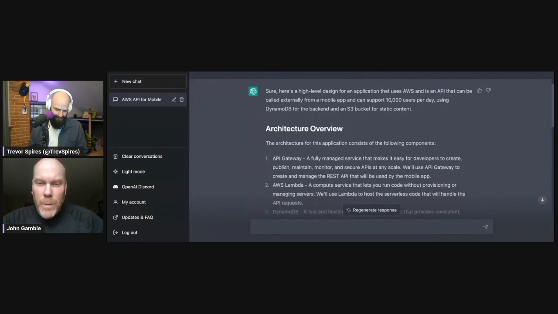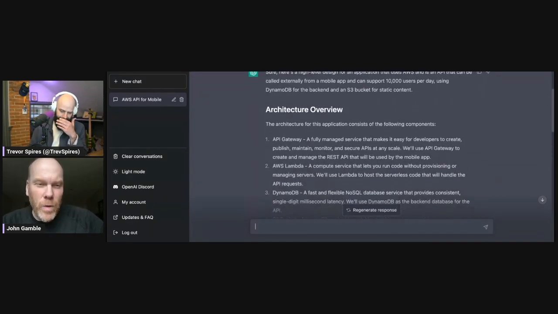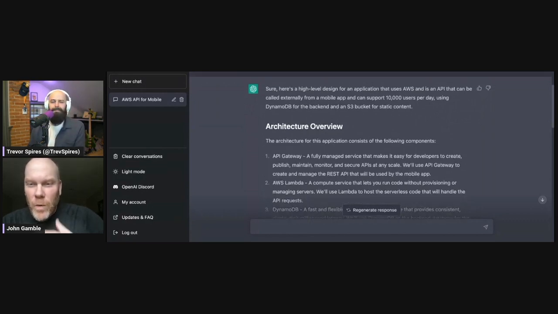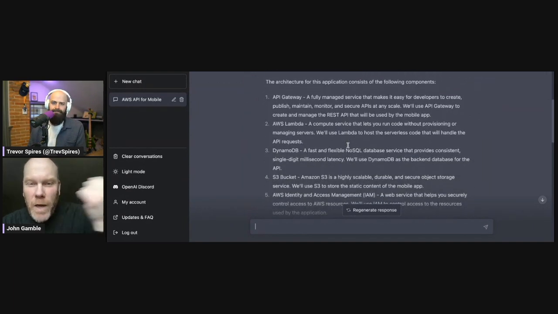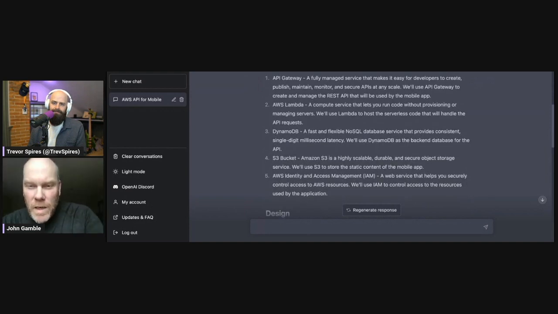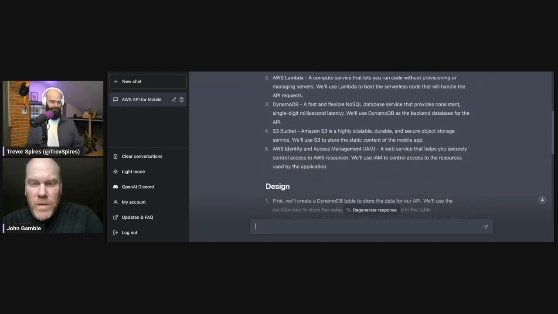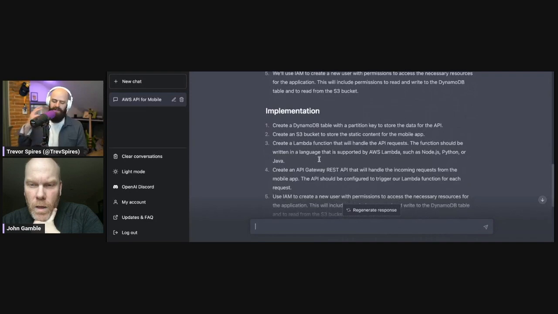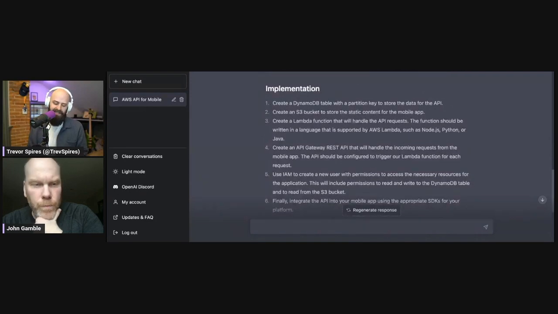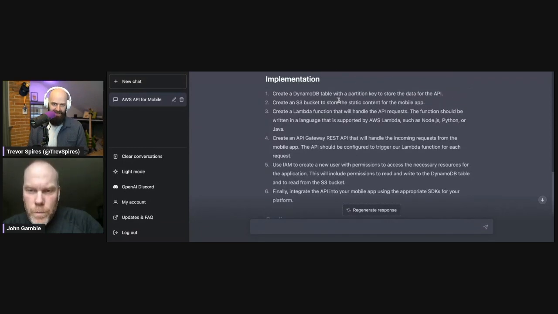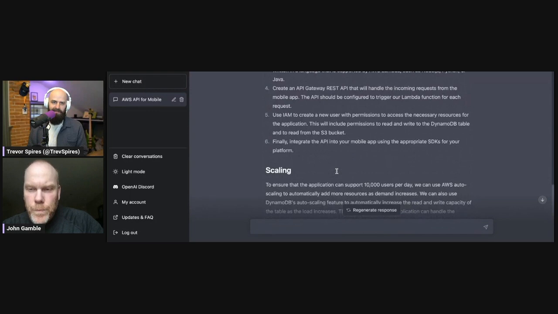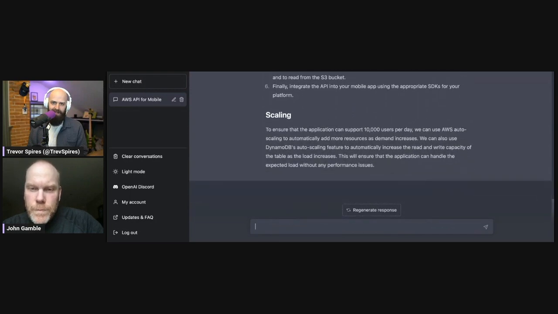So let's see what it came up with. It gave us a high level architectural overview, which is pretty interesting. It restated what we asked, which I like, and then it said use API Gateway and Lambda and DynamoDB and S3 bucket, and then it needs IAM. So a very typical serverless architecture, and then it proceeds to tell you not just the design, but the implementation, how it would scale. I mean, I'm a solutions architect. Should I be worried about this thing taking my job or what? This gave a lot more detail than I might.